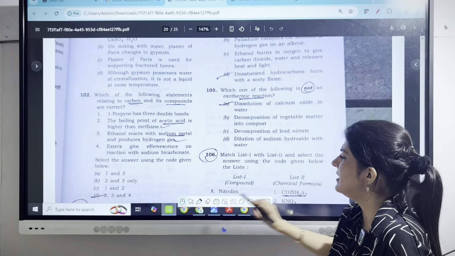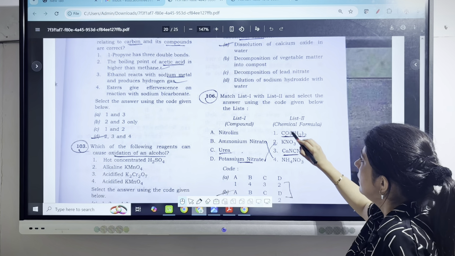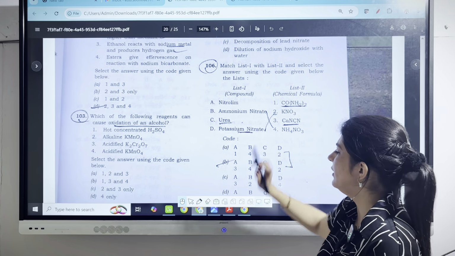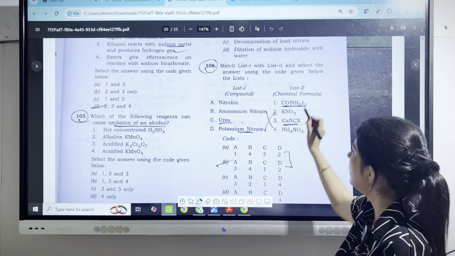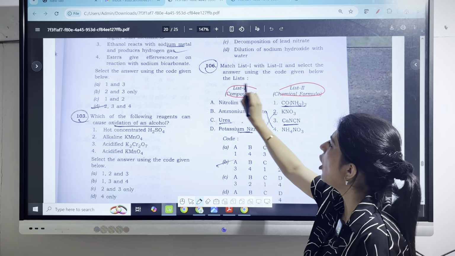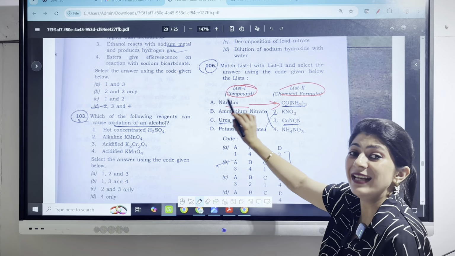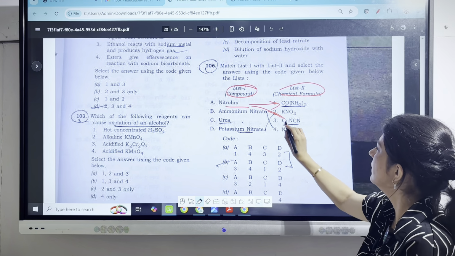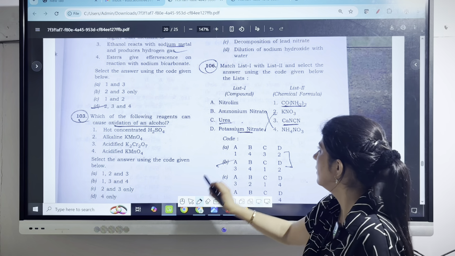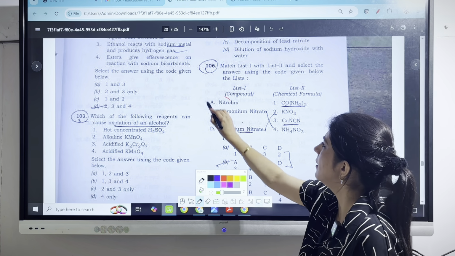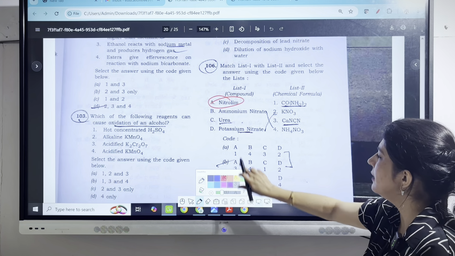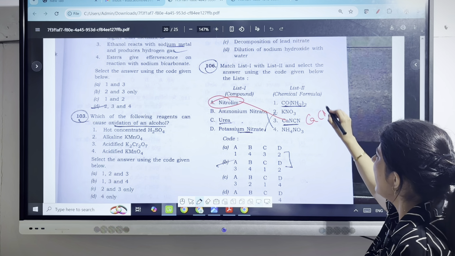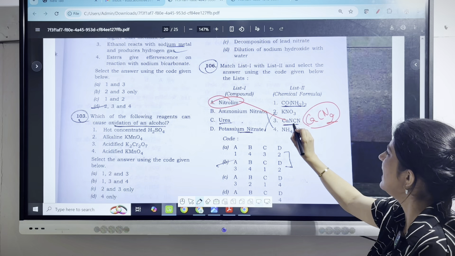Now discussing the next question. We have been given two lists, one with a compound and the other one is the chemical formula of the related compound. First one is nitrolim. The correct chemical formula for nitrolim will be CaCN2 or you can say CaNCN.